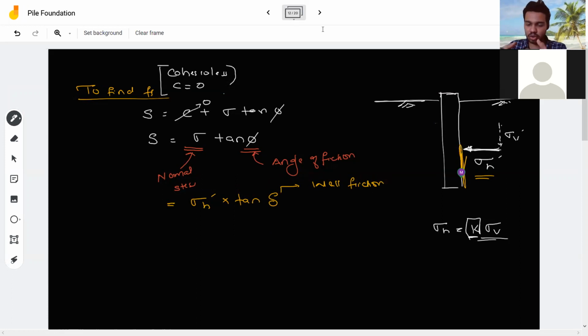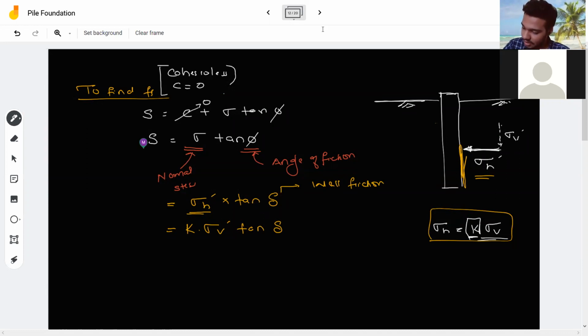The friction between the pile wall and the soil is your delta. More precisely, I can write sigma dash h equal to K times sigma v dash into tan of delta.